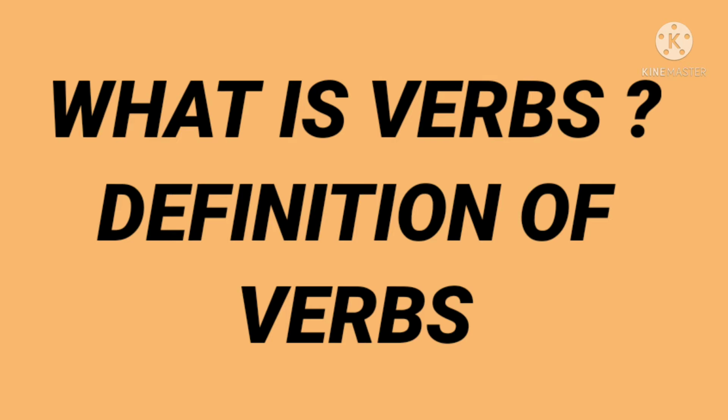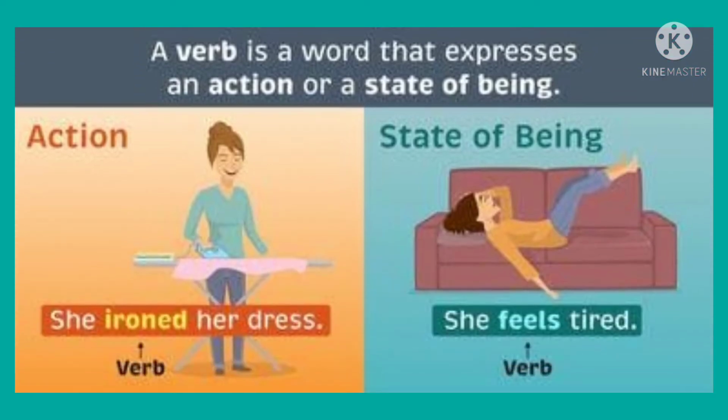Now, what is a verb? Let us know the definition of verbs. A verb is a word that expresses an action or state of being. Now, what is the meaning of action, state of being? It also defines or denotes possessions. Okay, so let us see the examples.